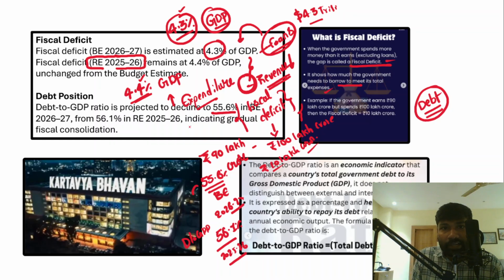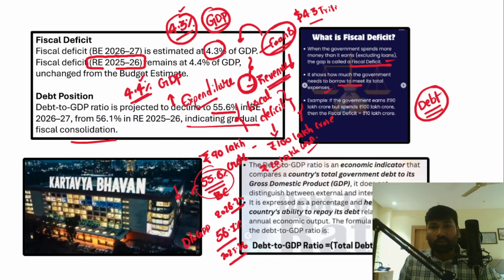So therefore it has been indicating a gradual fiscal consolidation. That means the debt to GDP ratio is coming down, a fiscal consolidation will be taking place, and our debt is coming down.